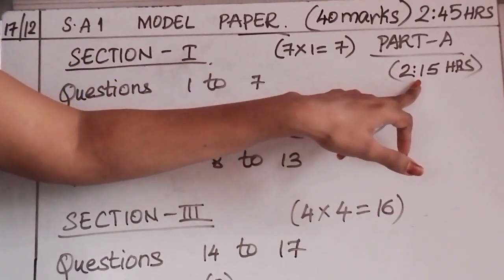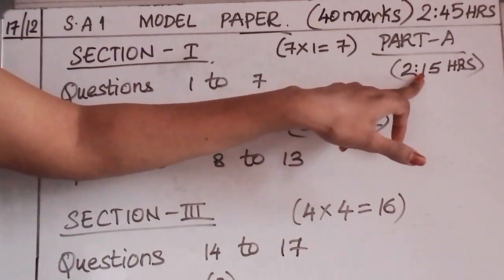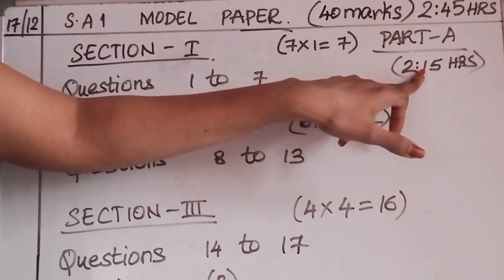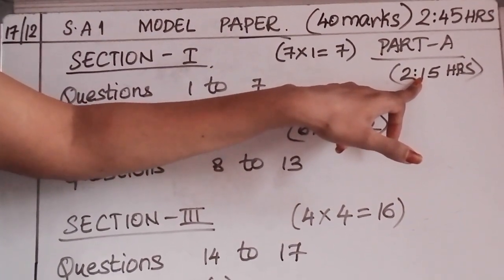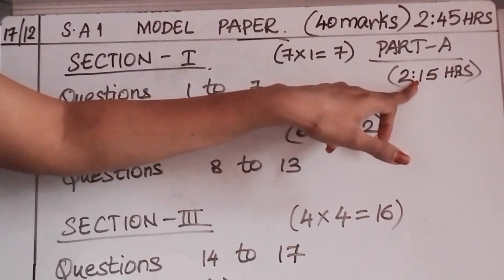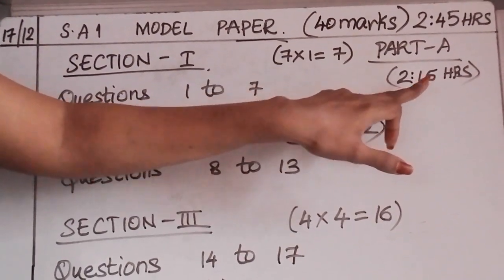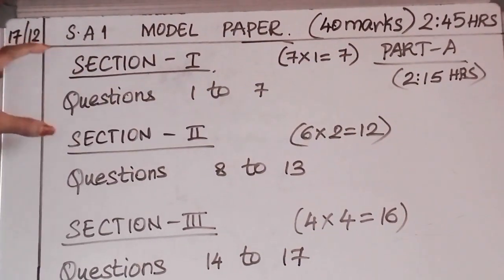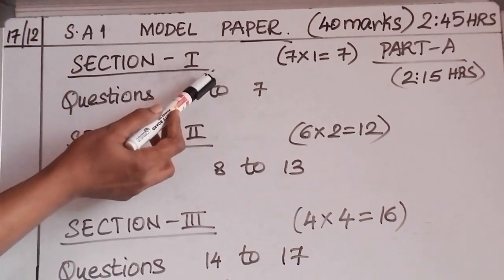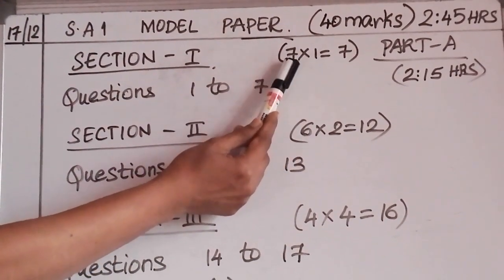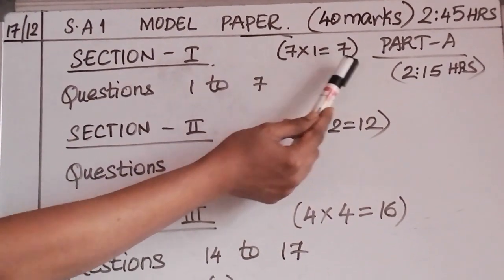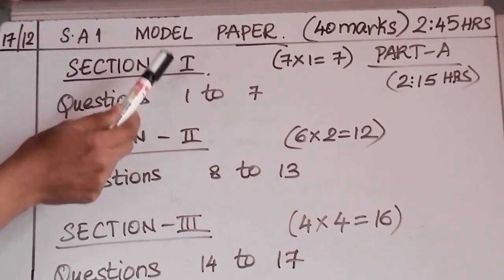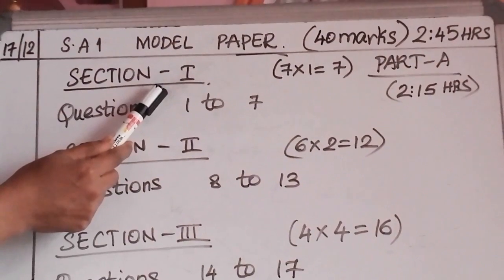At 8:45 the question paper will be sent. Till 9 you can go through the question paper, and at 9 o'clock you should start writing the paper. From 9 to 11 you can complete this paper, and part B is for half an hour. So in part A you have 4 sections. Section 1 is 1 mark questions. 7 questions will be given, and you are going to get 7 marks for this. There is no choice. Every question you have to answer.